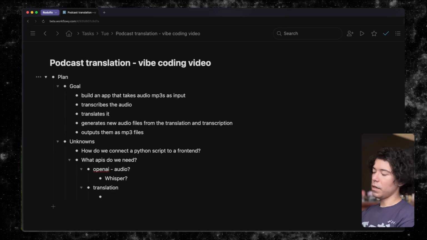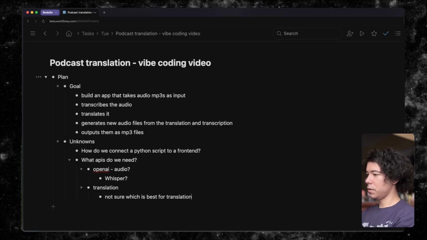In the end, I ended up using just all the different APIs that OpenAI had because I had already set it up. So it was just easy to connect one to the next step. This time we might optimize it a bit so that we actually get a model that's better at translation. And it might be an OpenAI model. I don't know. We'll check that in a moment. Not sure which is best for translation.